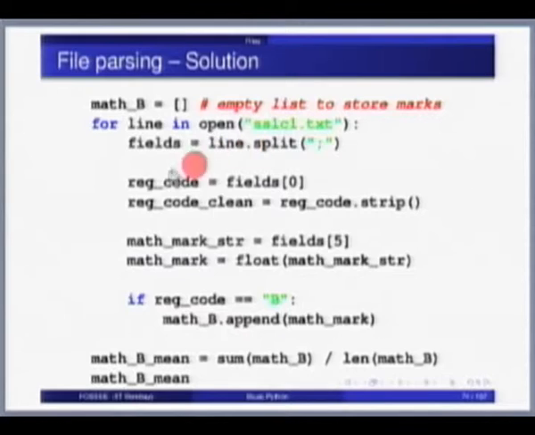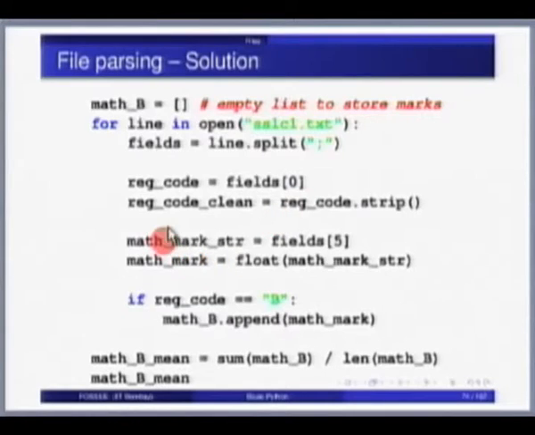Then we find the region code as the first element of that list. Then we strip that so that we remove any unnecessary spaces. Then we go to find the math mark, which is the sixth element, so fifth index, fields of 5. Now this is a string. We convert this to a floating point number. If region code is equal to B, math B dot append mark.